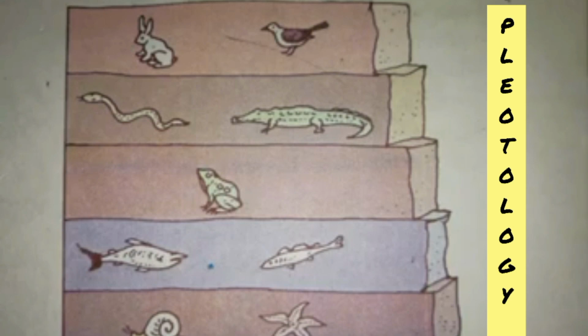This suggests that the invertebrates came into existence first on the earth, and the mammals at last. This suggests that perhaps this was the order in which the animals appeared on the earth.